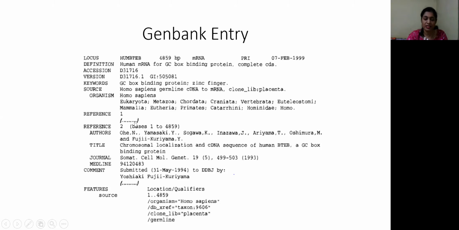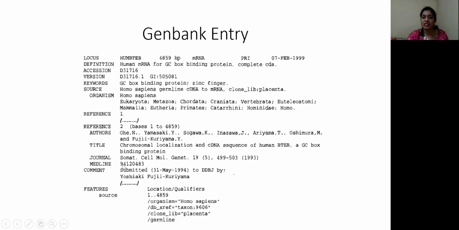So these curly brackets indicate the skipped out information. In case of reference 2, the details are given here. If you look at the details, it includes the authors of that particular publication in which the sequence related information has been published, the title of the publication, in which journal it has been published, then Medline.